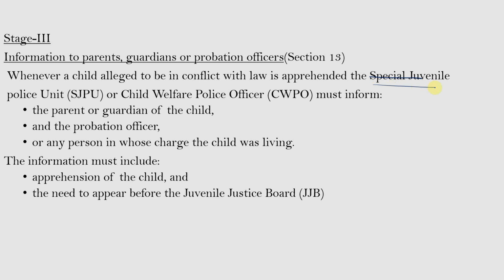Either the special juvenile police unit or the child welfare police officer shall inform the parent or legal guardian of the child that the child has been apprehended and shall also mention the reason for such apprehension. So the information must include the apprehension of the child and the need to appear before the Juvenile Justice Board, for which the child has been apprehended, and this shall also be made known to the parent or legal guardian.